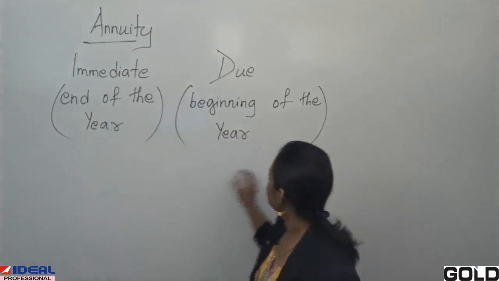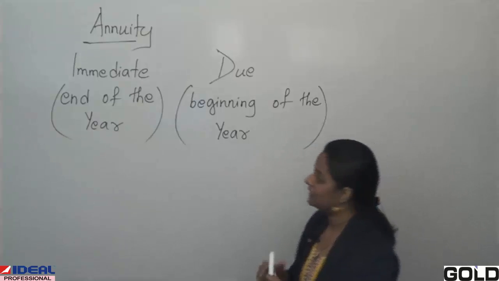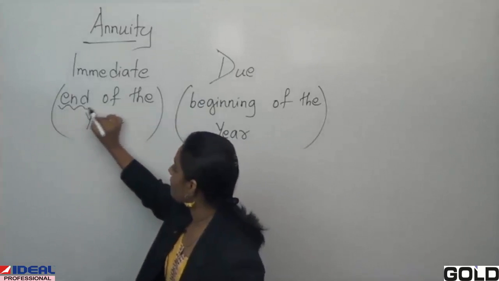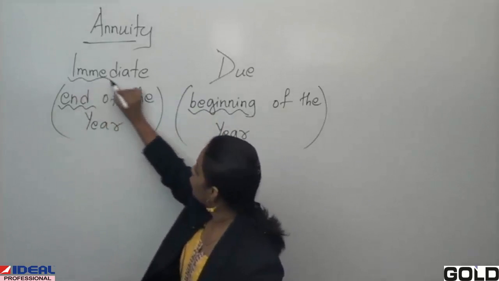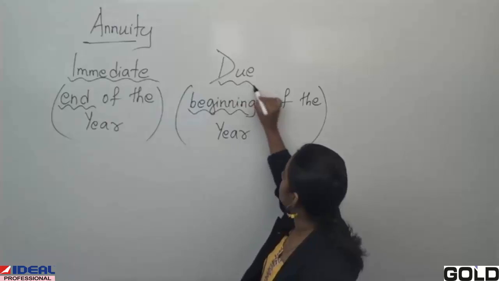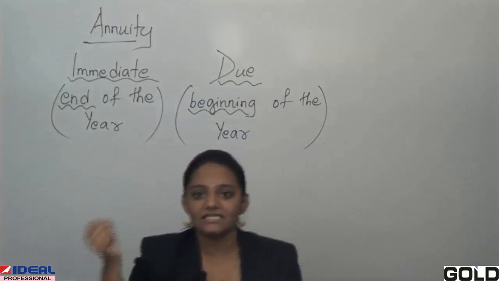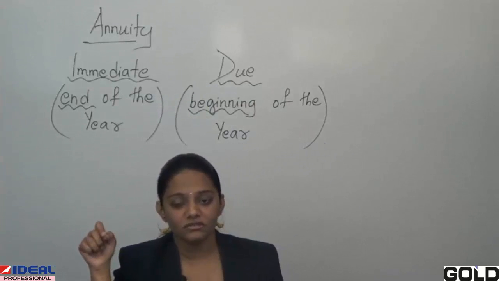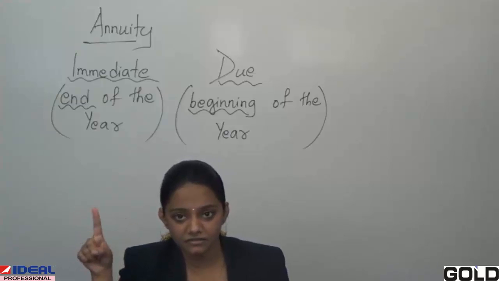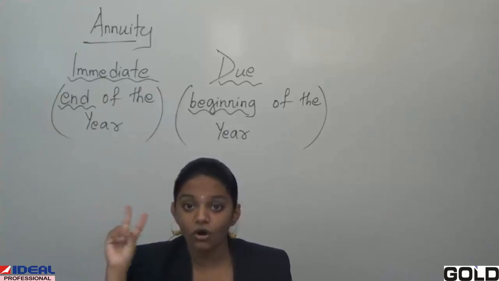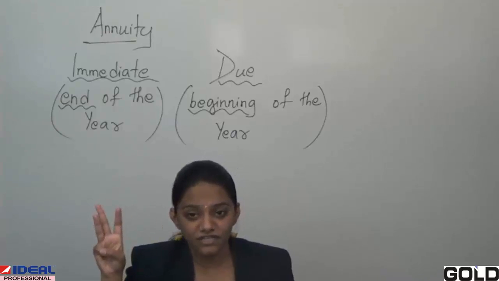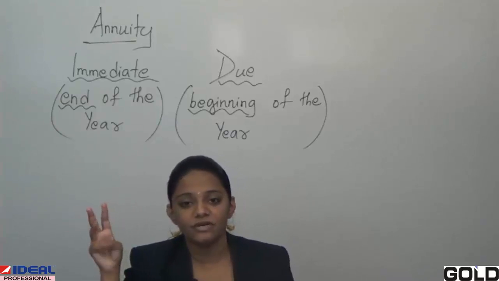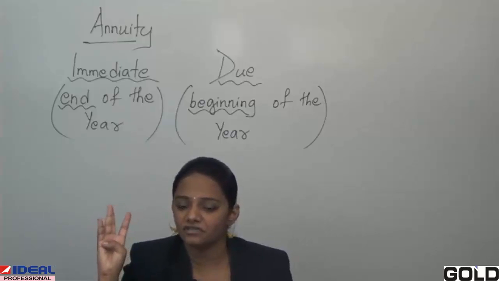These words are important, because in your question they may say annuity immediate, annuity due, or they may say payments are to be done at the end of the year or at the beginning of the year.